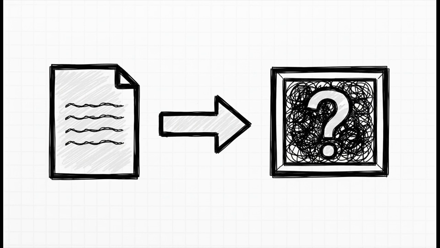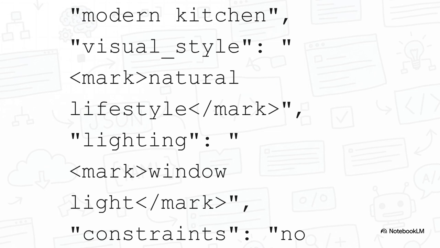Okay, this works great for text, but its real power becomes even more obvious when we apply it to a task that can feel incredibly random: generating images. So instead of just saying a product on a counter, look at this. We are defining the exact environment, the visual style, the mood, and even the specific type and direction of the lighting. We've also added constraints, telling the AI what not to do, like putting people in the image. This is how you get professional, repeatable, amazing results.